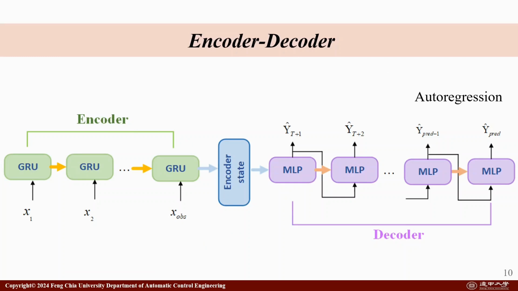And this is our trajectory prediction model. First, we use the GRU to encode our temporal feature, and we use the MLP as our decoder, and we combine it with auto-regression. Auto-regression means that when I predict this frame, I take the last frame's prediction as the input information for this frame. And this is called auto-regression, and it can improve our model's accuracy.